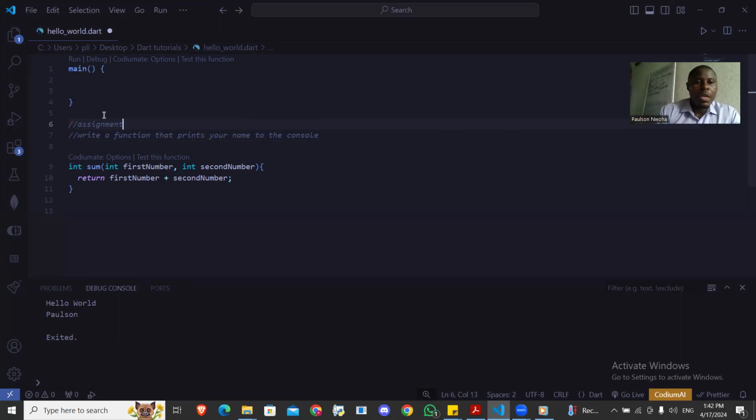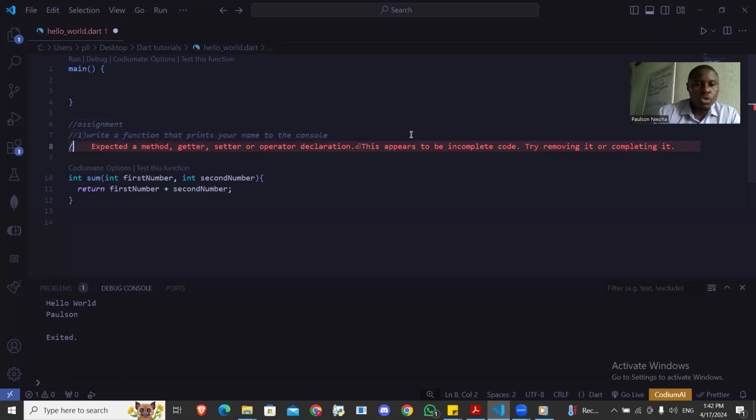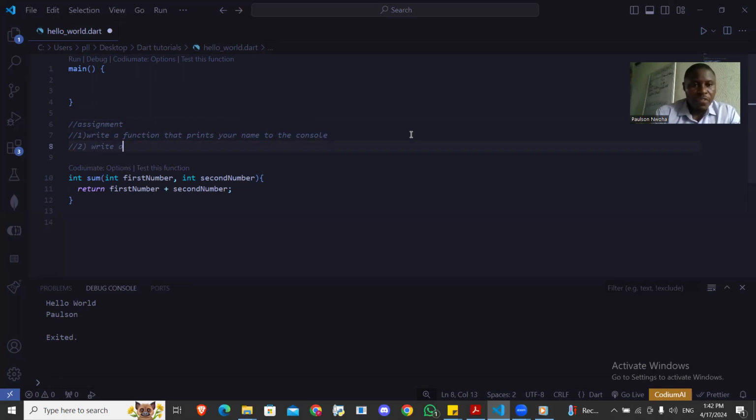This is your first assignment: one, write a function that prints your name. Oh, sorry about that, this is not assignment 1. Then I'm giving you assignment 2. You will write a function that multiplies a number by another number.